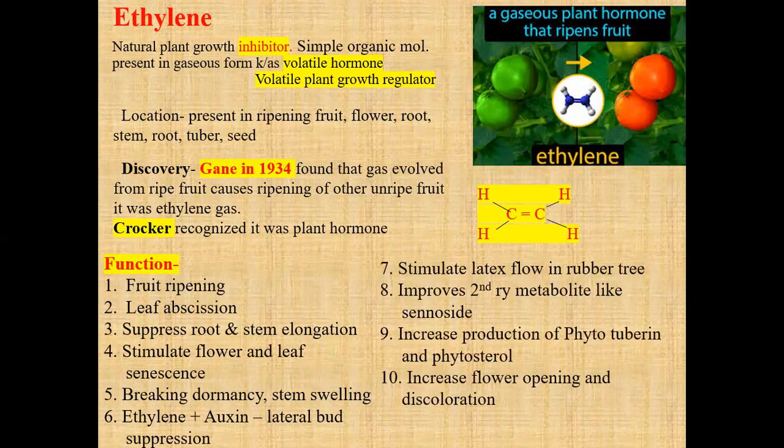Then the latex flow is enhanced or stimulated by ethylene gas. In the case of the rubber tree, it causes stimulation of latex flow. It improves secondary metabolite concentration, like sennoside in senna leaves. It also increases the production of phytotuberine and phytosterol in the plant body. And the last function is that it increases flower opening and causes discoloration of the flower.